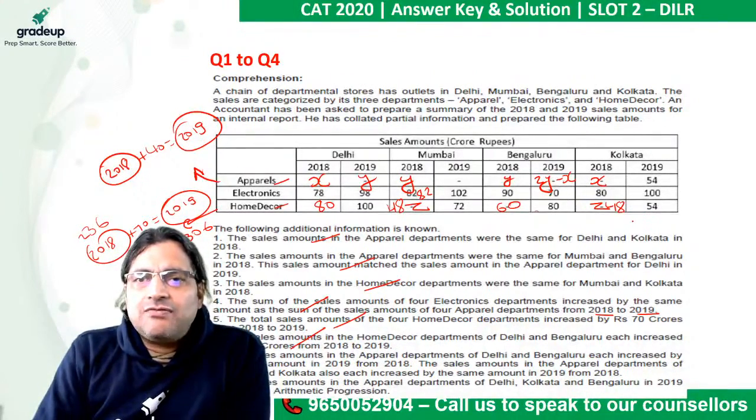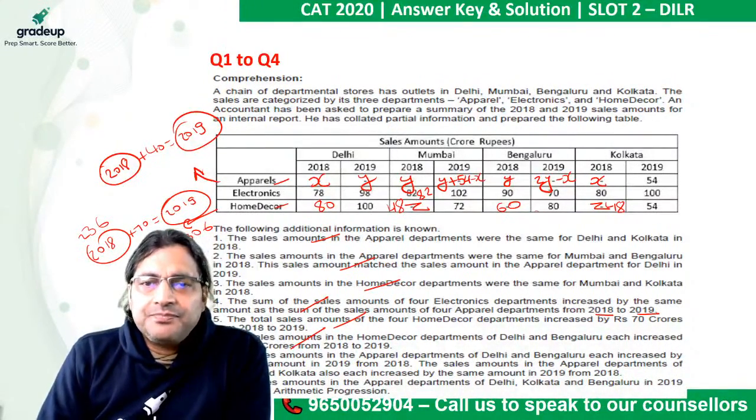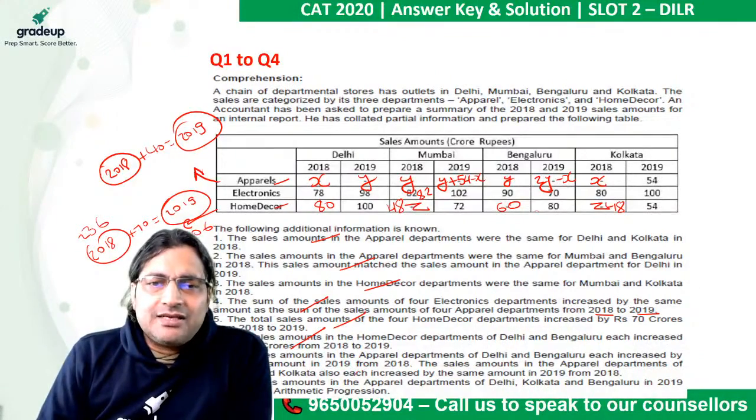All right, so in case of Kolkata, what was the increase? 54 minus x. So it must have been 54 minus x here as well. So y plus 54 minus x. Done. Okay. Now we'll have just one statement.